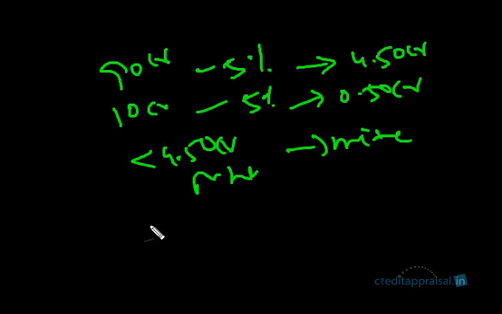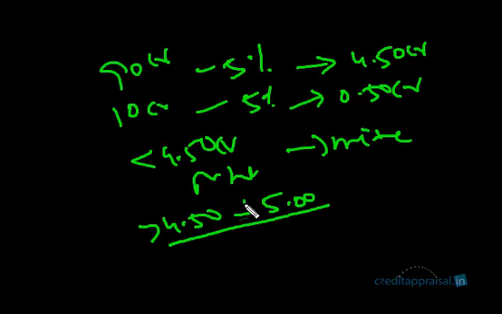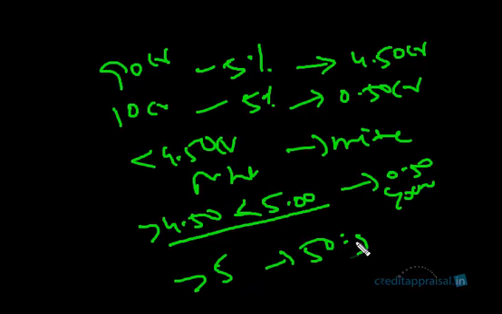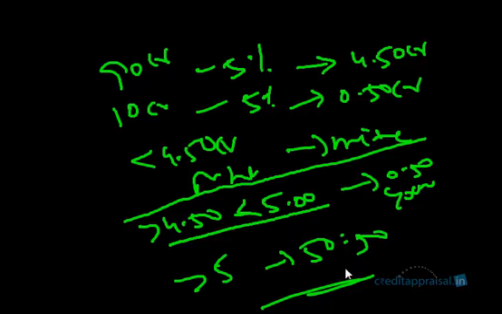The moment it crosses 4.5, in the range between 4.5 and 5 crores, then you can take your 0.5 share. The moment the profit crosses 5 crores, let us share 50-50. And what he's basically saying is, if the profit is low, you're not going to benefit anything. If the profit is high, you're going to benefit a lot, because we are going to share 50%, whereas otherwise you have invested only 10%.